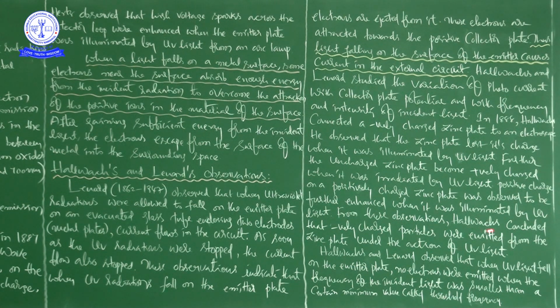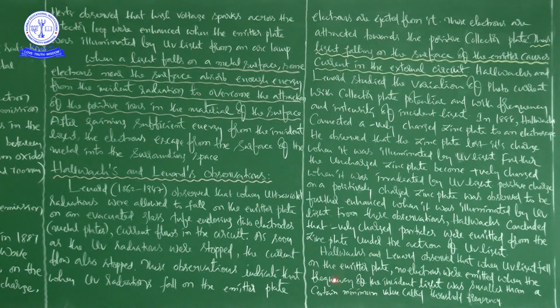From these observations, Hallwachs concluded that negatively charged particles were emitted from the zinc plate under the action of ultraviolet light. Before this, they could not name them. We are calling them electrons.